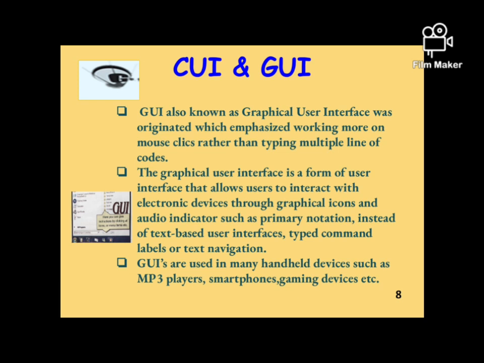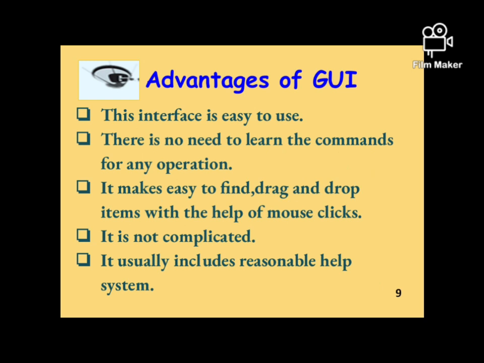Now GUI has a lot of advantages over CUI systems. GUI systems are easy to use. You can explore different ways to work with the help of GUI because it does not require multiple commands to be typed. Instead, you can simply click or drag items. In GUI, learning complicated commands is not at all required because all the work is done either by mouse clicks or using any type of pointing device.